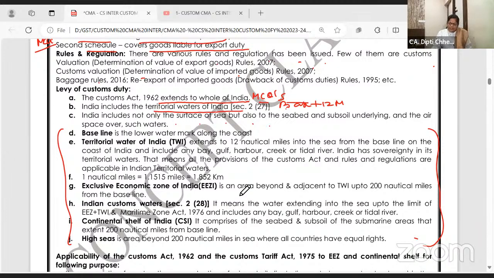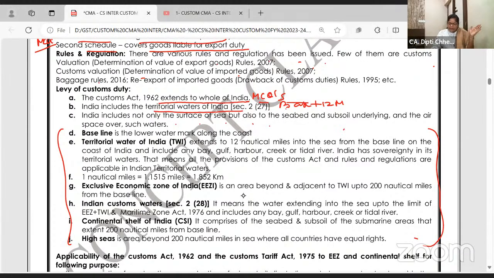India includes not only the surface of the seabed but also the seabed and subsoil. Baseline is the lower water mark. Territorial waters of India extend 12 nautical miles into sea from baseline, and it includes bay, gulf, harbor, creek, tidal river. Wherever a gulf or bay forms in between, all that is included. India has sovereignty in its territorial waters. That means all the provisions of the Custom Act are applicable in it. This is again for MCQ. All the provisions of the Custom Act are applicable. Okay.